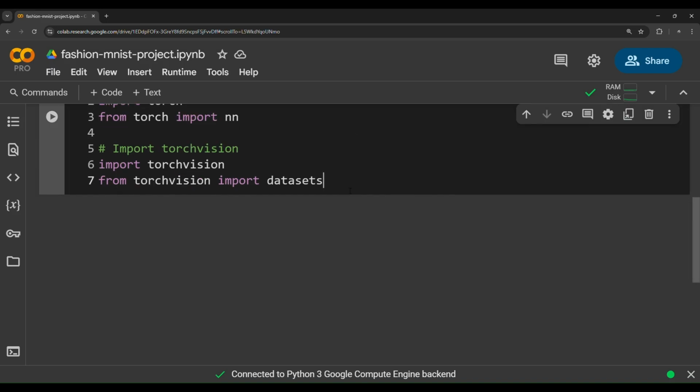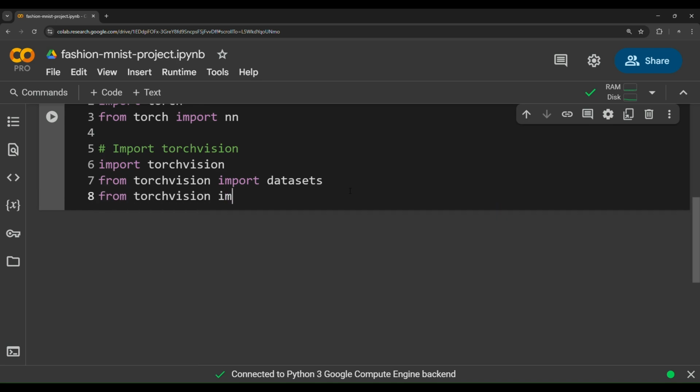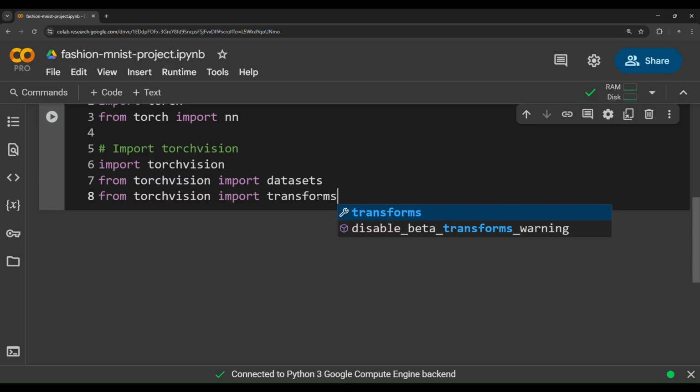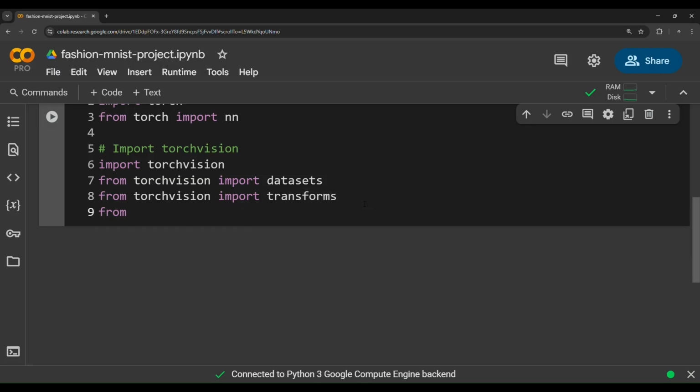And then from torchvision import transforms. Transforms, as we said, contains a lot of functions that are used to pre-process images, to flip images, to crop images, and to do a lot of geometrical operations on images. From torchvision.transforms import ToTensor.